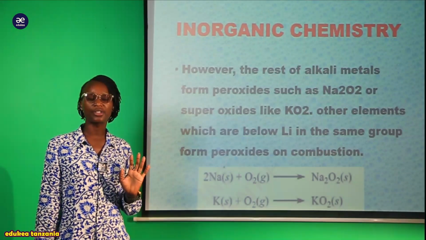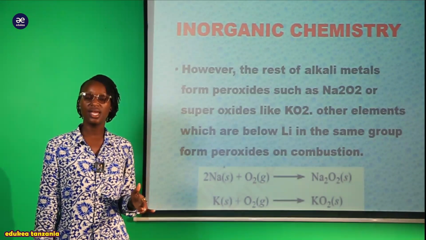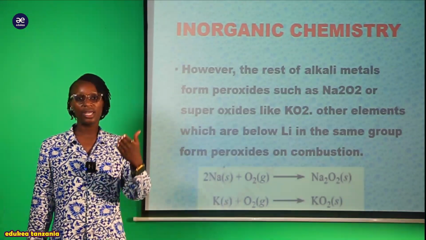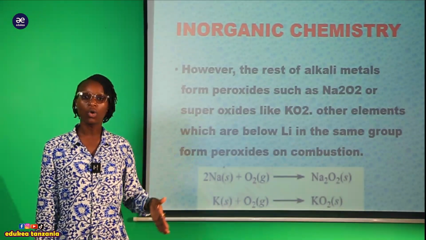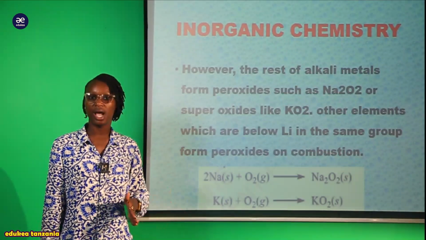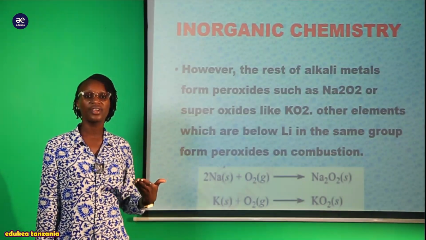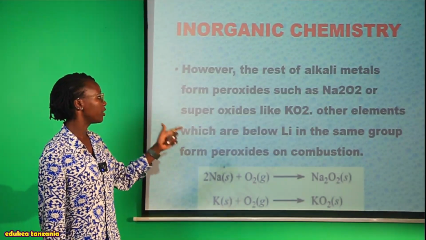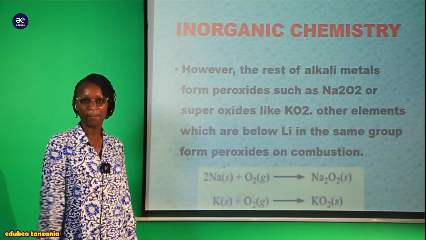Lakini lithium peke yake tu yeye anareact na oxygen, directly ameenda kutengeneza normal oxide, lakini wenzake wengine wote waliosalia wa hii group 1 elements, utaona kwamba wakireact na oxygen au wakiundergo combustion reaction, obviously they are going to form these types of oxide. For instance peroxide, mfano mzuri tumeona kuhusiana na sodium.